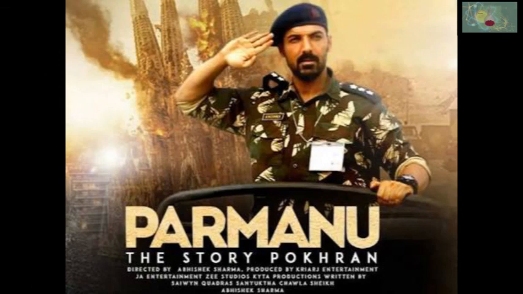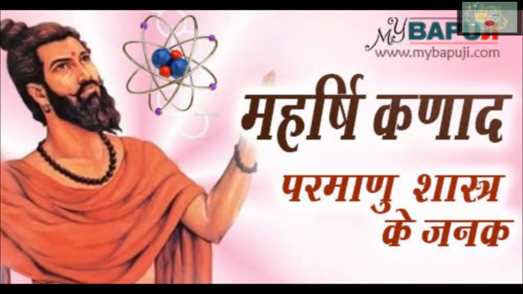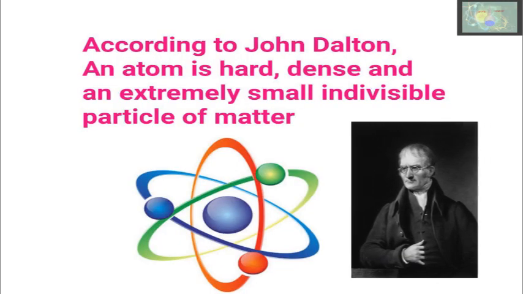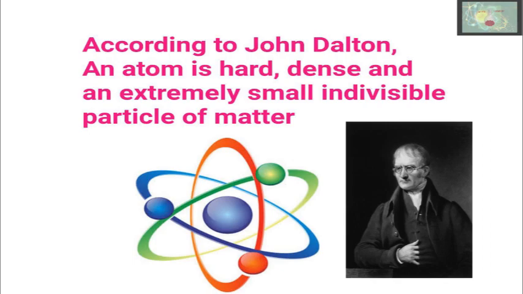All of you know this movie is based on our first nuclear weapon test at Pokhran. The power of the atom is used in nuclear weapons. The first definition of the atom was given by the Indian natural scientist and philosopher Maharshi Kanad: the smallest particle of matter is called Parmanu. In English it is called an atom. After a long time, the next definition was given by English chemist John Dalton: an atom is a hard, dense and extremely small indivisible particle of matter.